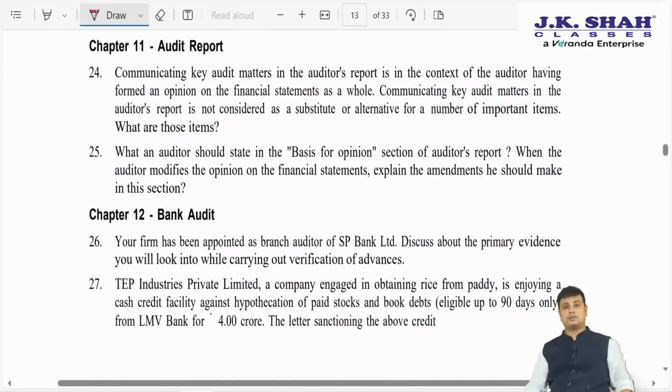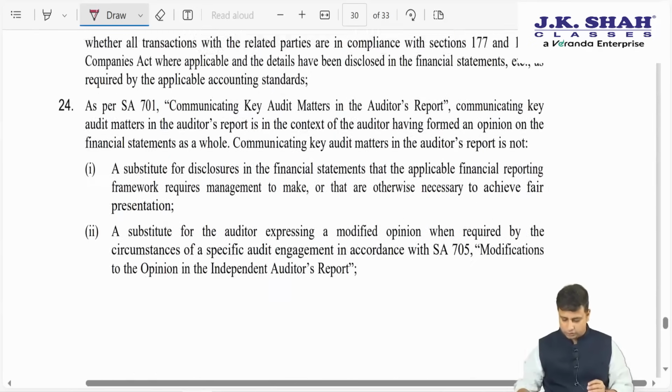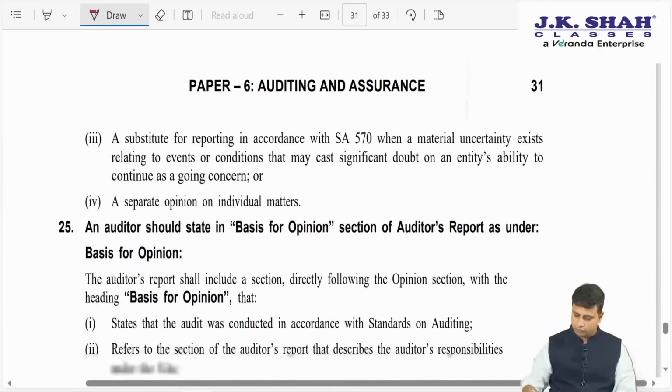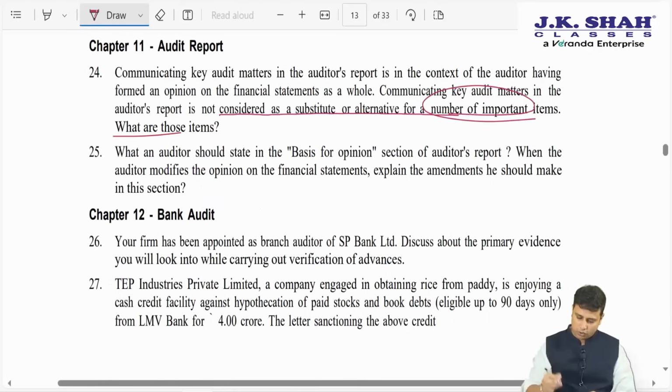Moving ahead with chapter number 11, that is audit report. So they are saying communicating key audit matters in the auditor's report, in the context of the auditor having formed an opinion on the financial statements as a whole. Communicating a key audit matter in the auditor's report is not a substitute or alternative for a number of important matters. We have already discussed this. Communicating key audit matters is not a substitute for disclosure. It is not a substitute for modifying the opinion. It is not a substitute for reporting under SA 570, and it is not a separate opinion on individual matters. So this is a topic which we have already covered under SA 701, page number 436.